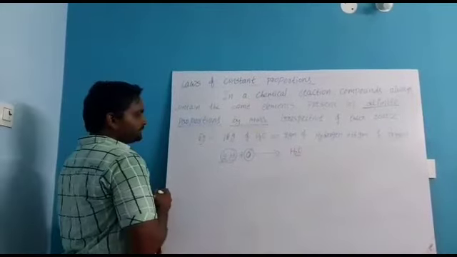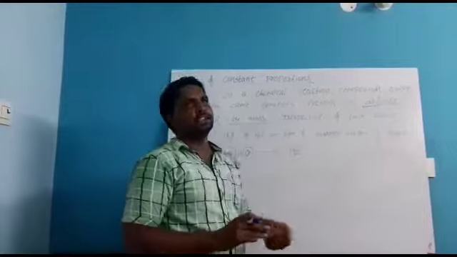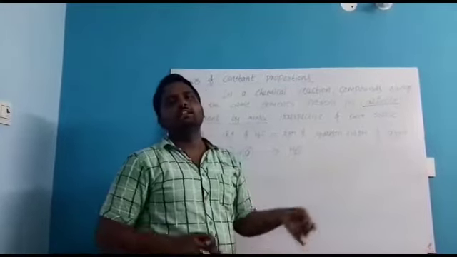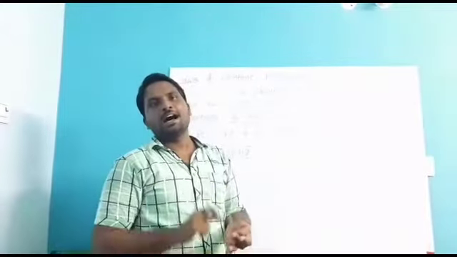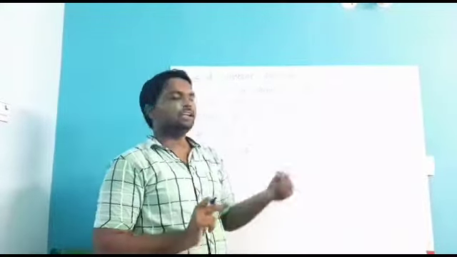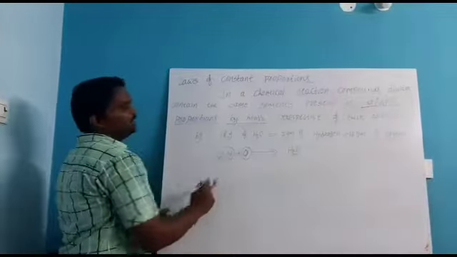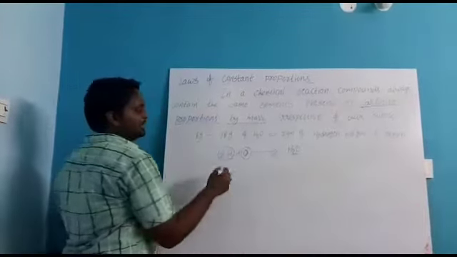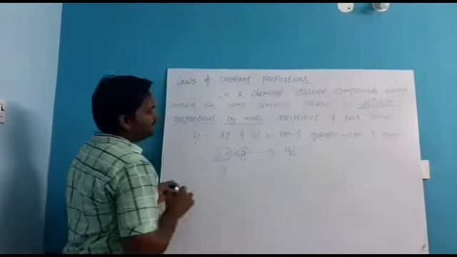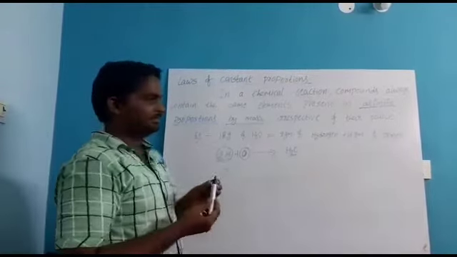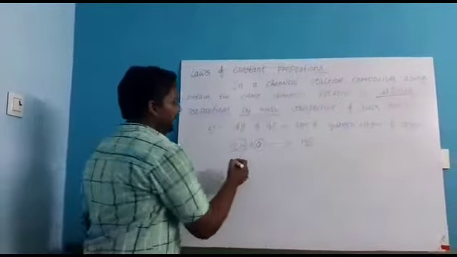Now see hydrogen mass. Again I am saying, before seeing this lesson, you should read the elements' atomic numbers, atomic masses and symbols. Then only you can understand these reactions. Now, hydrogen mass is actually 1 gram.